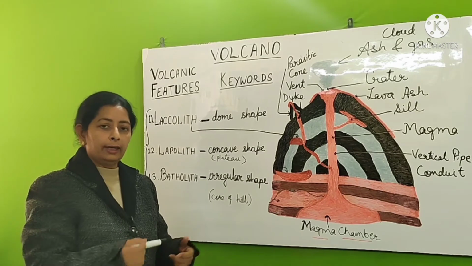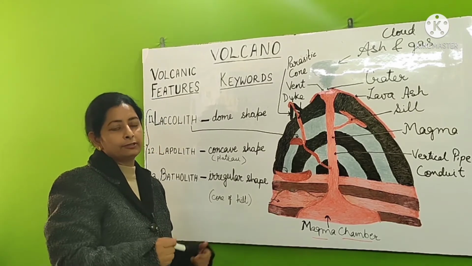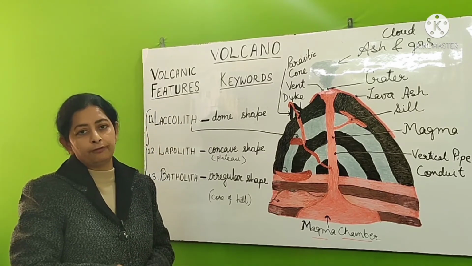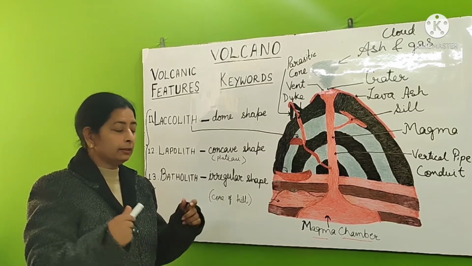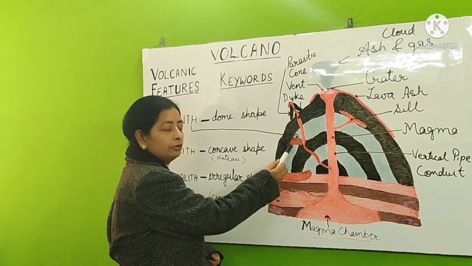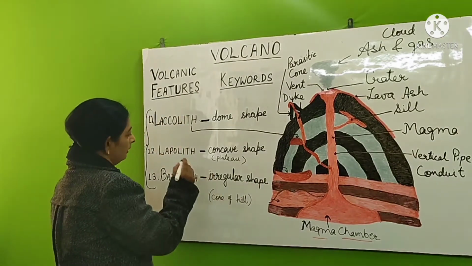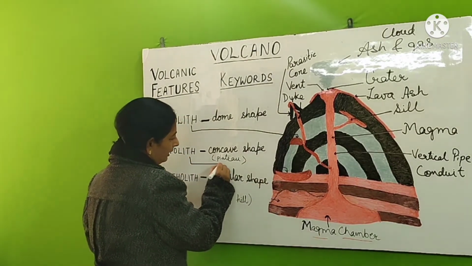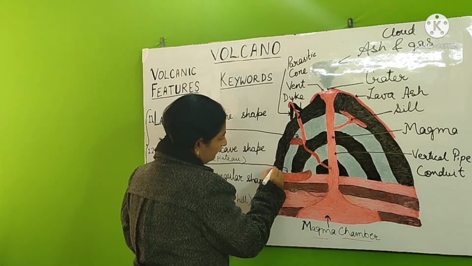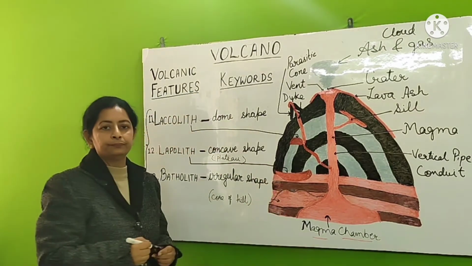So later on, again, the reason for its formation is the intrusion of lava in sedimentary rocks. But the difference is that the earlier feature is small, while this feature is very large, and with the passage of time it becomes so large that it forms a plateau.